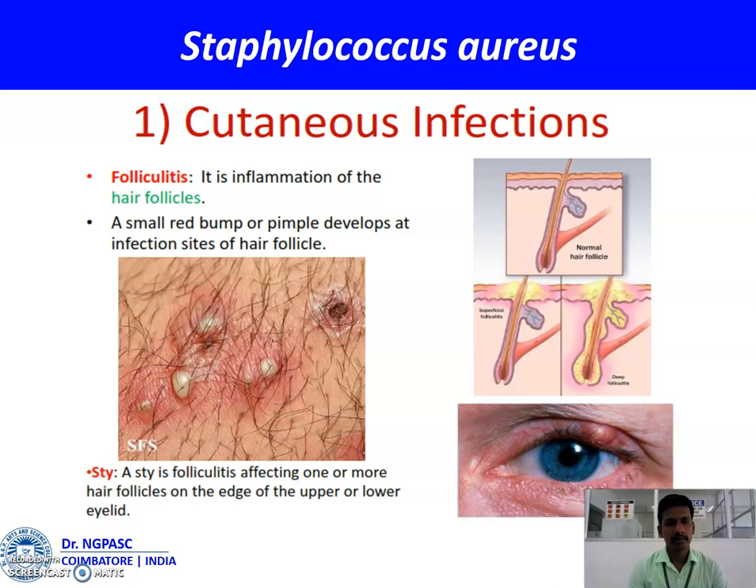Cutaneous infections: folliculitis is an inflammation of the hair follicles. A small red bump or pimple develops at the infection site of the hair follicles.